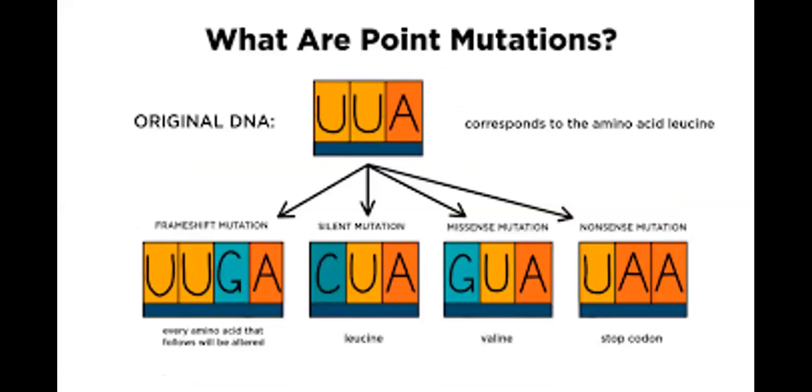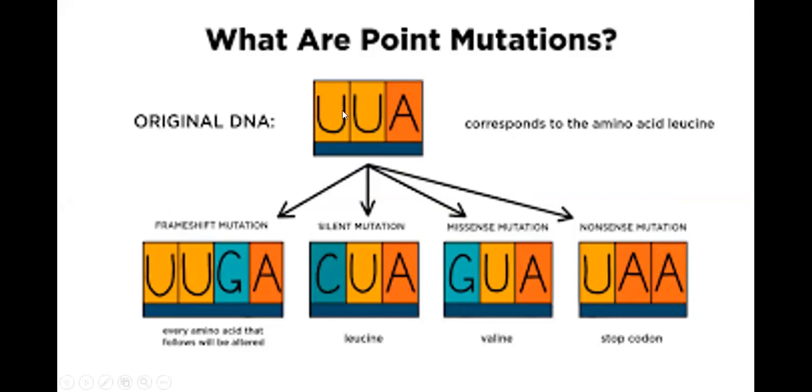So again, what are point mutations? Point mutations are of three types. In one, there is going to be no change, silent mutation. In another, there is going to be missense mutation of conservative type and missense mutation of non-conservative type. And then there is nonsense mutation, and there is going to be a stop codon. Okay? I hope this is clear.